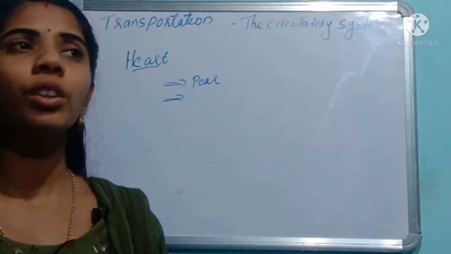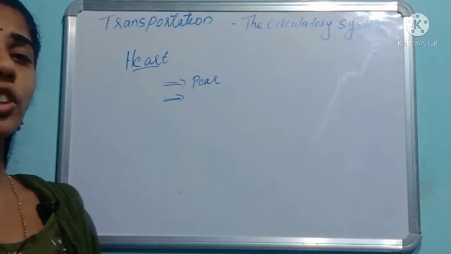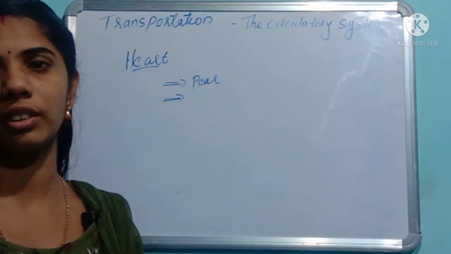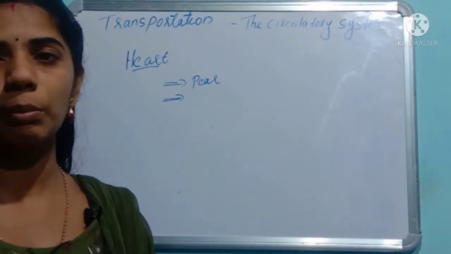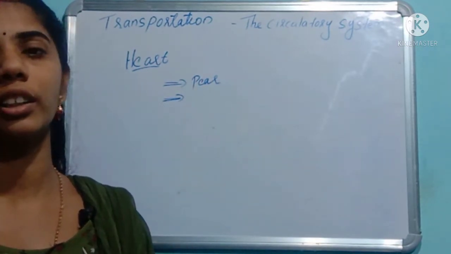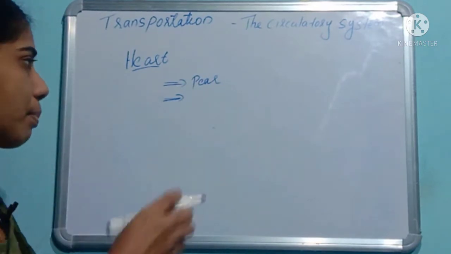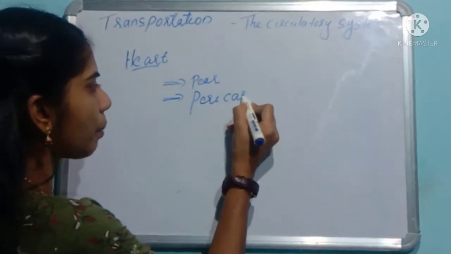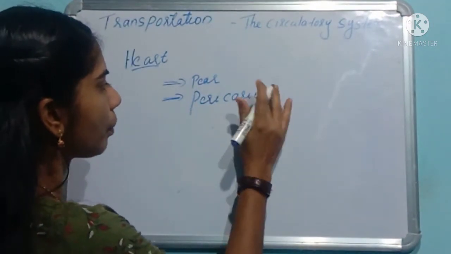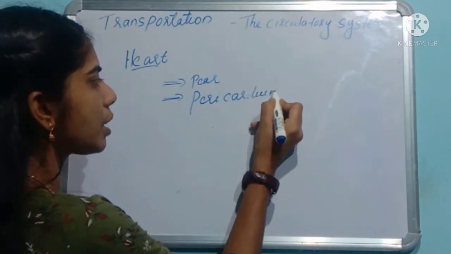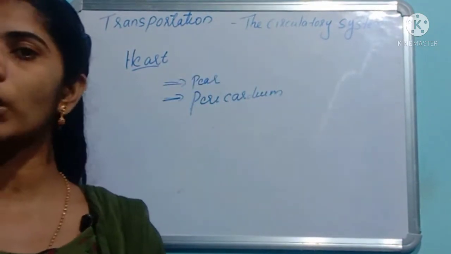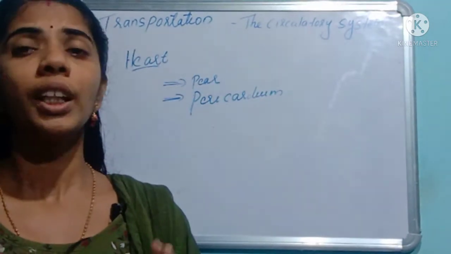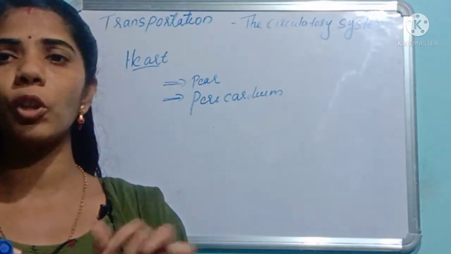Not only this protection, the heart is also covered by a double membranous structure. That membrane is known as the pericardial membrane, or pericardium. The pericardium protects the heart. Clear? I told you it is a double membrane structure.